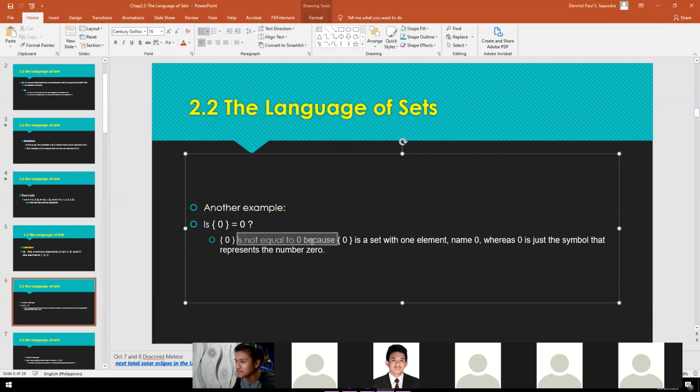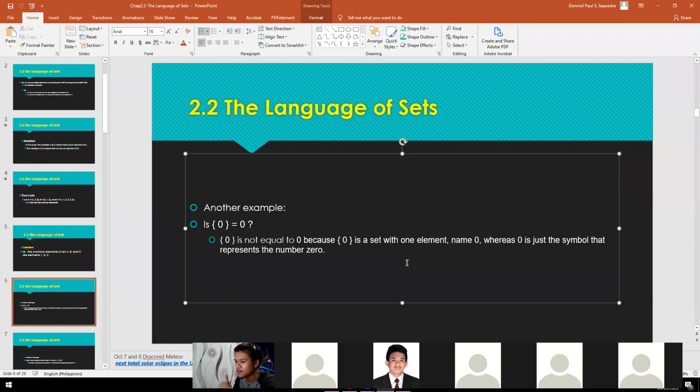So, yan. Ito naman na yung parang explanation. So, the set wherein it contains element 0 is not equal to 0 because a set that contains 0 is a set with one element. Okay, so ito na yun. One element named 0, which is 1. Whereas 0, ito naman, 0 is just a symbol that represents the number 0. Alright?